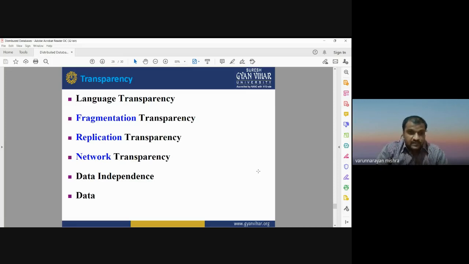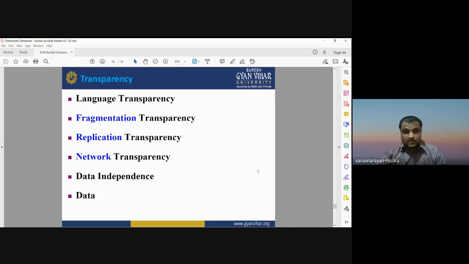Okay, and data is very important. What kind of data are we using for creating the database, whether it is a raster database or vector database, any kind of database. The user has the information about what kind of data we are using. Either we are using some raster data set, or some vector data set, or some other database. The database may be of elevation data sets or any kind of other socioeconomic database. So the source of the data and the type of the data is known to the user.